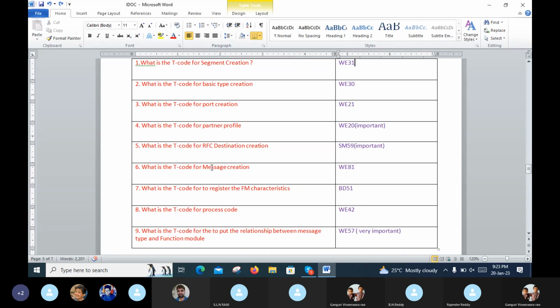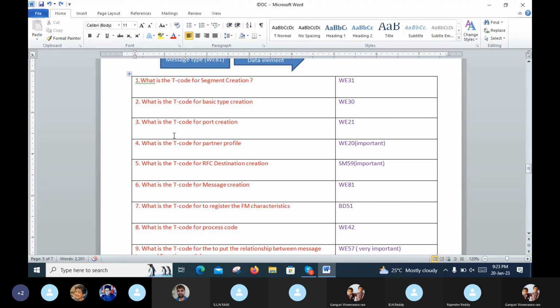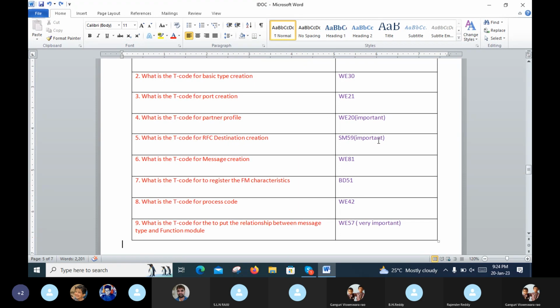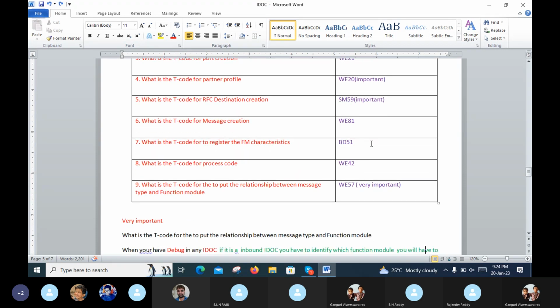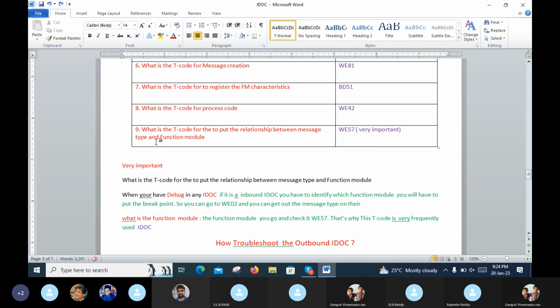These are the T codes: segment T code, basic type T code, port creation, partner profile, RFC destination creation, message type creation, FM characteristics. These are the most important from the interview point of view. WE20, SM59, and WE57 are also important T codes. These are very frequently asked in IDOC interview questions. Very important means, what is the T code for output relationship?